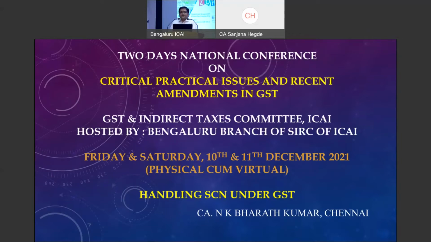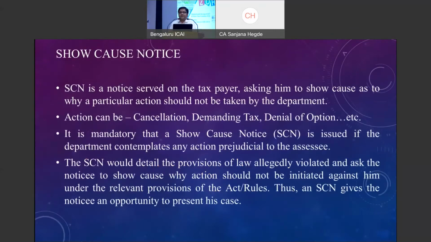We often hear the words notice and show cause notice used interchangeably from various persons, including our clients. What is a notice? What is a show cause notice? When can it be treated as a notice, and when can it be treated as a show cause notice? You would have seen notices coming from the GST department saying that you have not filed your returns, we are going to cancel your registrations.